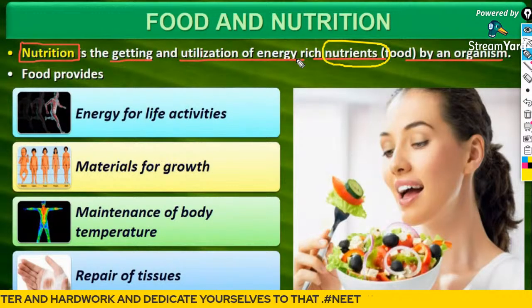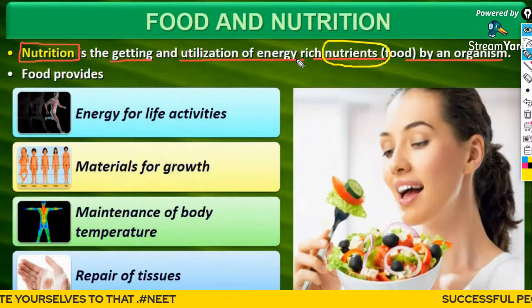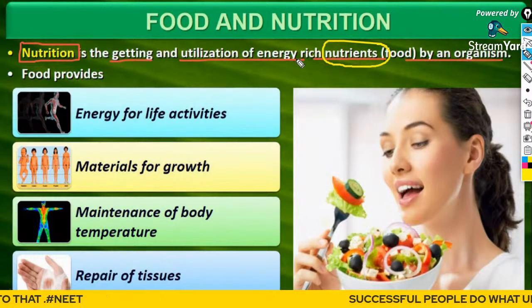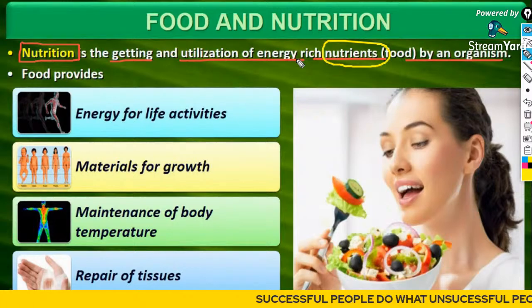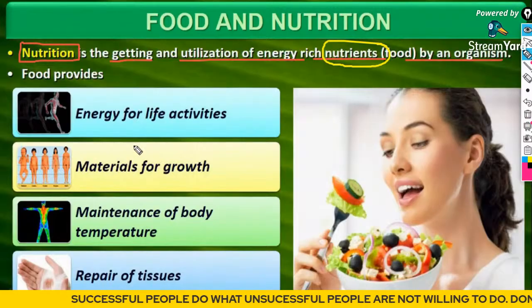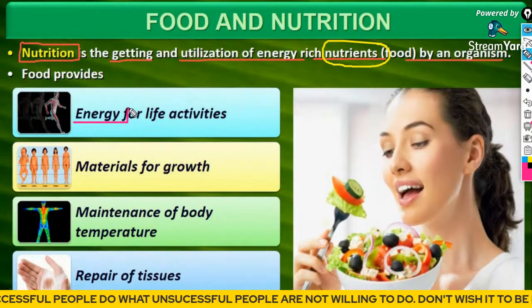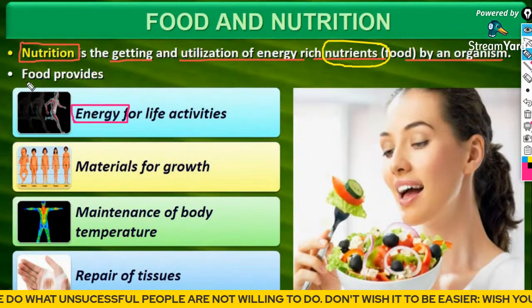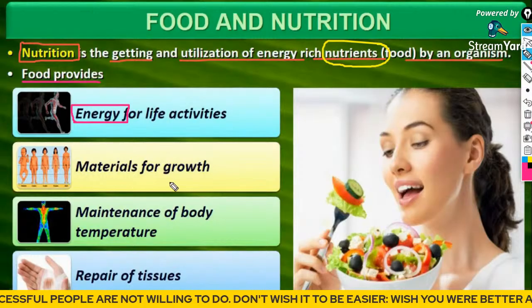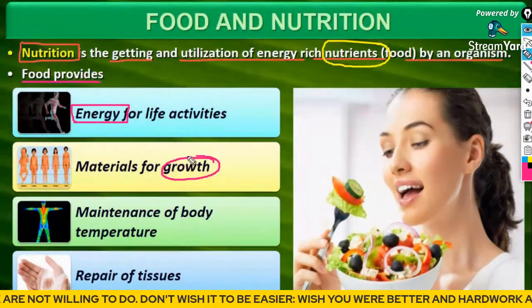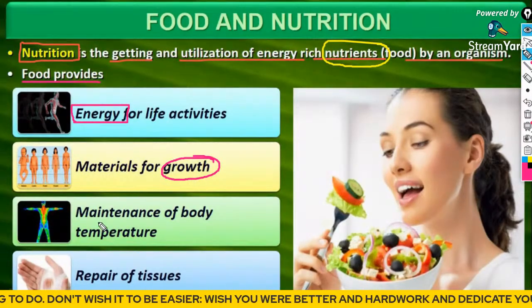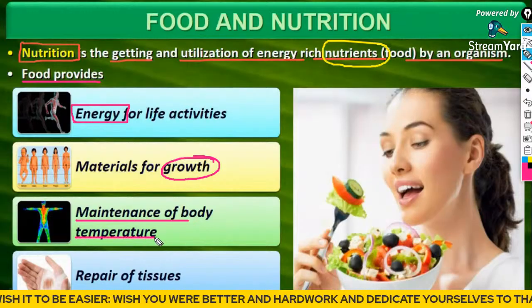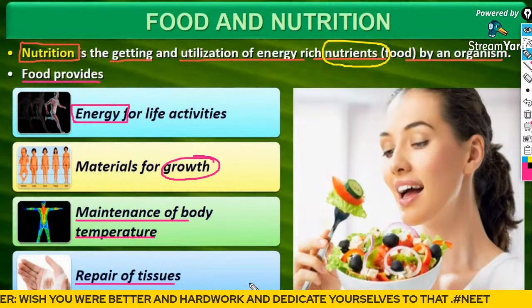So generally, as a whole, we call them a balanced diet. A person has to ingest a balanced diet so that you can call it a nutrient-enriched food item, which provides the following functions: it provides energy for all life activity, materials which are required for the growth of the body, maintenance of body temperature, and repair of the tissues.